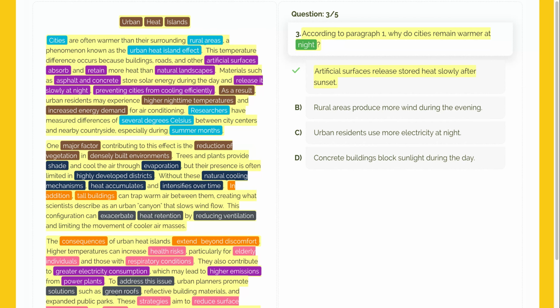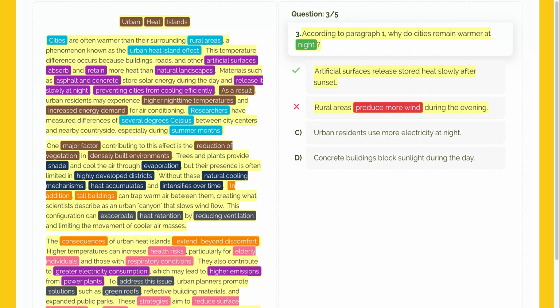Let's move on to option B. Rural areas produce more wind during the evening. While the passage mentions that tall buildings slow wind flow in cities, it never claims that rural areas produce more wind in the evening as a reason for the temperature difference. This is an assumption that isn't in paragraph 1, so this option is incorrect.